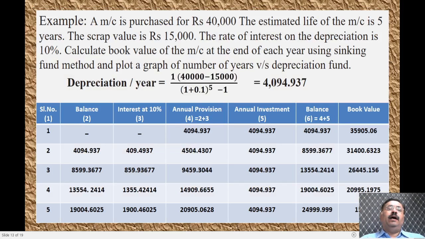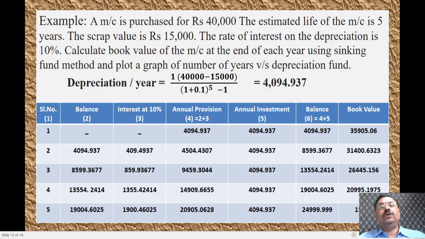Let us see an example here. A machine is purchased for 40,000 rupees. The estimated life of the machine is 5 years. The scrap value is 15,000. The rate of interest on the depreciation is 10%, because interest we will be calculating here. Hence the rate of depreciation is 10%, I is 10%. Calculate the book value of the machine at the end of each year using the sinking fund method and plot the graph of number of years versus depreciation fund.